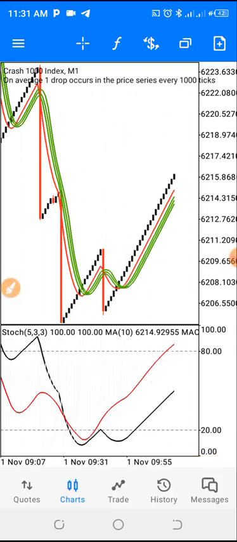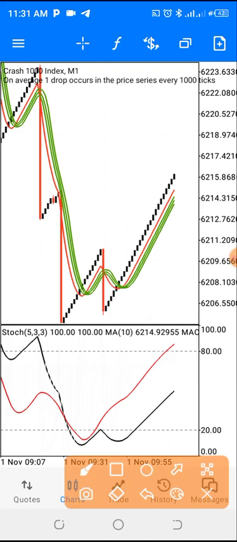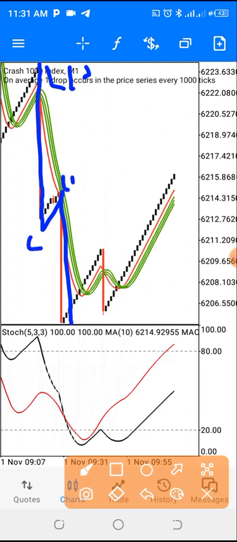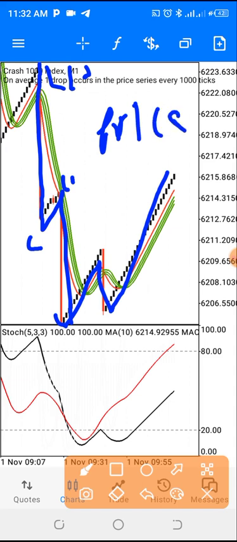Since we traded the reversal pattern, obviously there is going to be a spike. Once we have a spike that gives us something like this, you can see this is our lower high, this is our lower low. What we're waiting for is for the chart to show us our W pattern. Not only is the price giving us the W pattern, the indicator we are using also shows us the W pattern on the main chart.